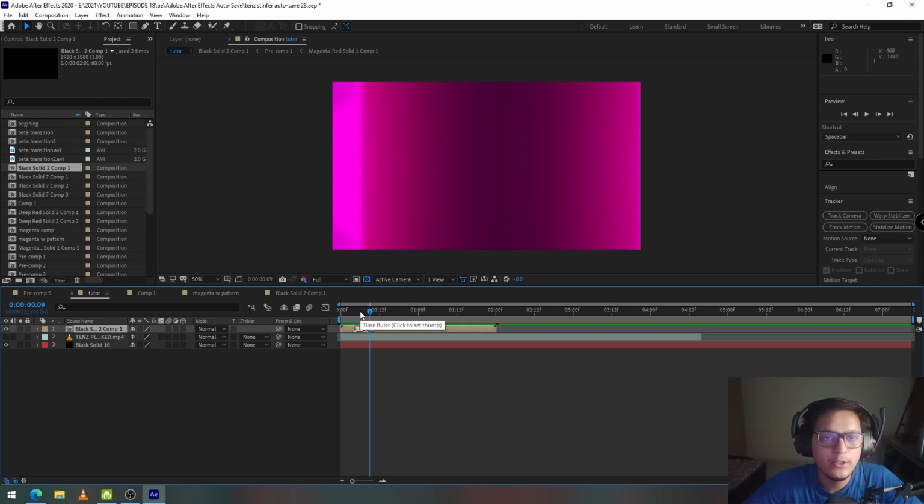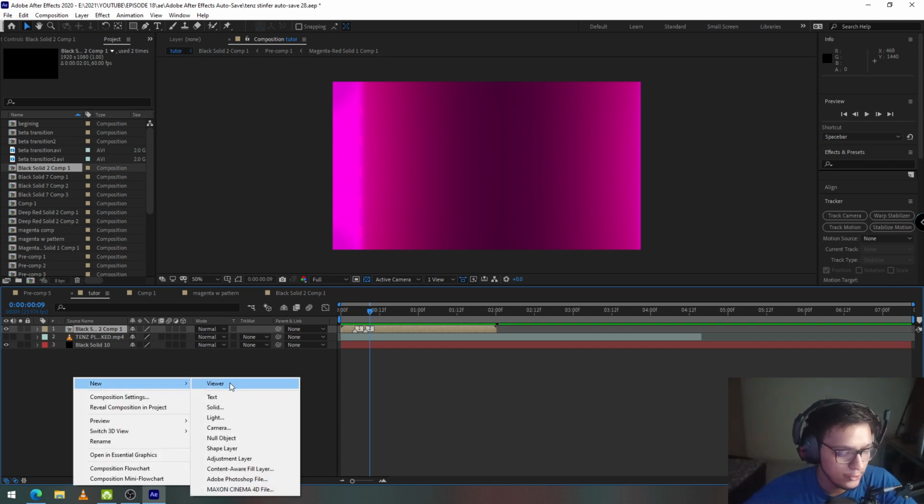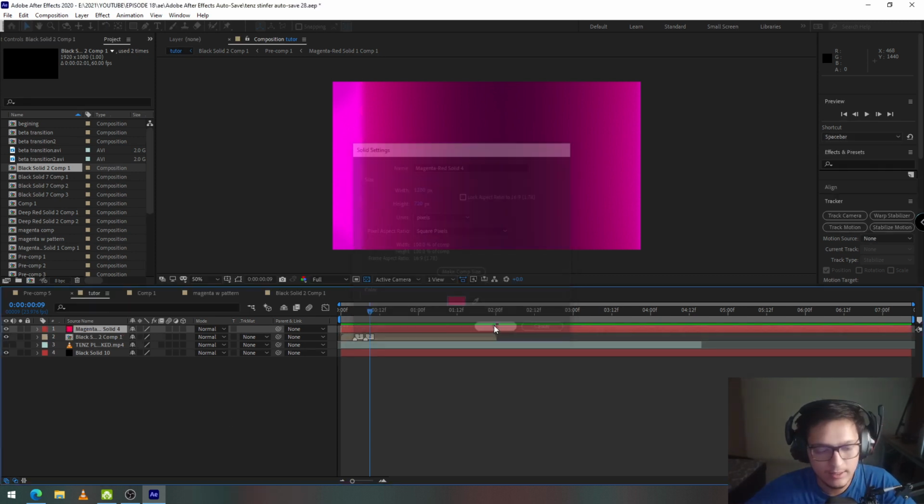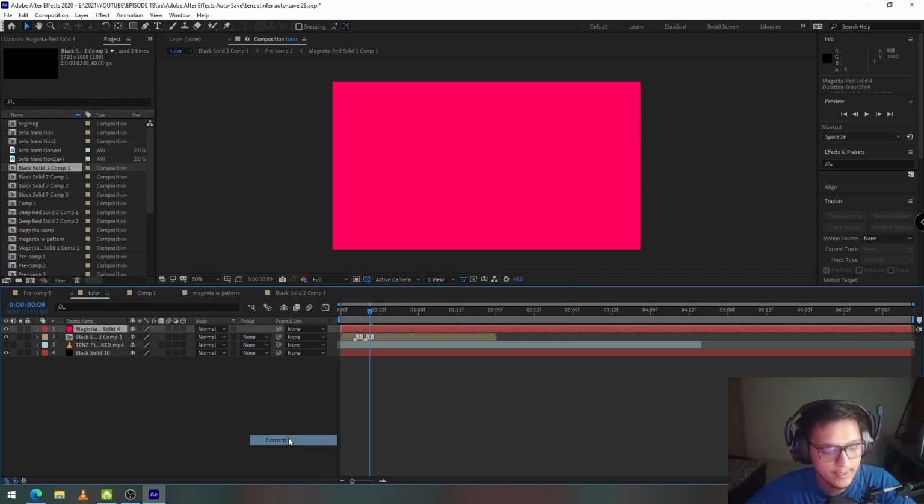So next thing that we need to do is make the 3D part of this transition, which are the 3D kunais and the camera movement part. So to do that, first thing I'm going to do is right click, go to new, solid, any color, doesn't matter. Go into Video Copilot and select the Element effect.